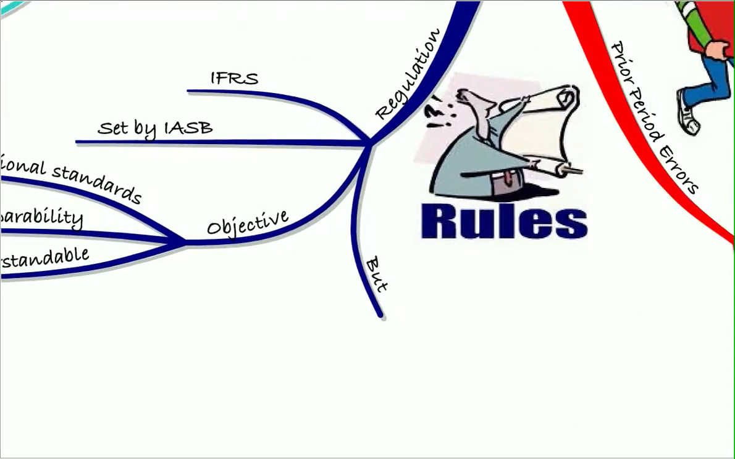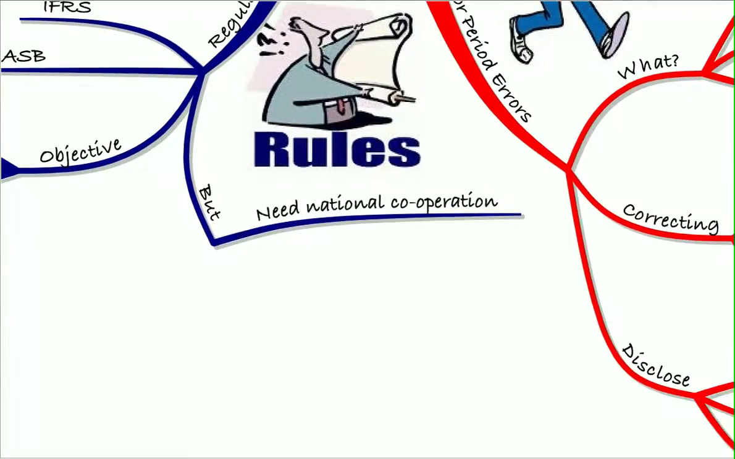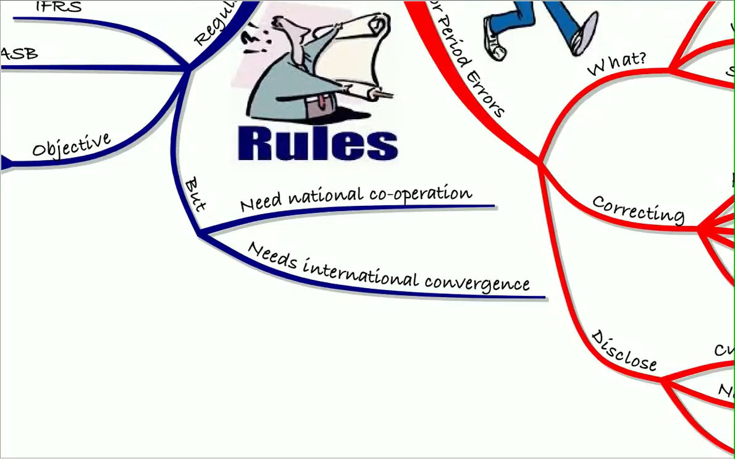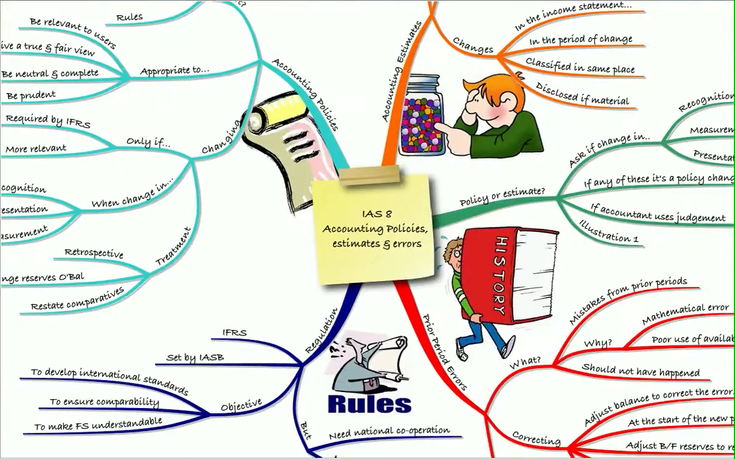There are some problems that the IASB tries to overcome. For example, they need national cooperation. Each individual country needs to choose to implement the international standards. And we need international convergence between accounting standards, particularly between international standards and US GAAP, i.e. the general accounting principles that they use in America. So we need to make those convergent. So that was a recap of our lecture on IAS 8.